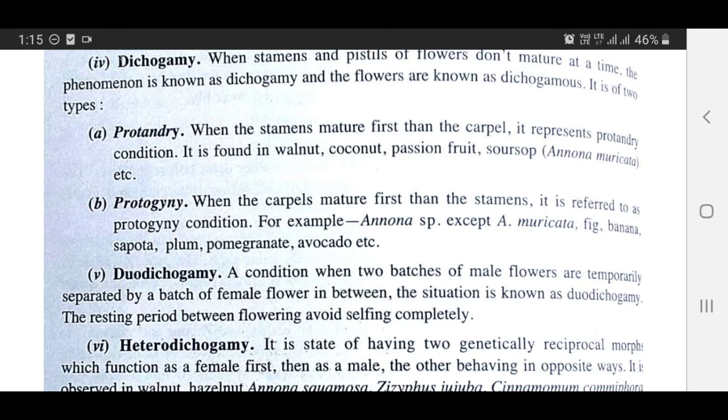Heterodichogamy is a condition when two batches of male flowers are temporarily separated by a batch of female flowers in between. The situation is known as dichogamy. The resting period between flowering avoids selfing completely.